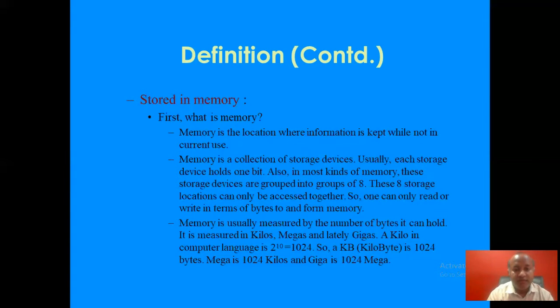Memory is usually measured by the number of bytes it can hold. It is measured in kilos, megas, and gigas. A kilo in computer language is 2 to the power 10, or 1024. A KB is 1024 bytes, a mega is 1024 kilos, and a giga is 1024 mega.